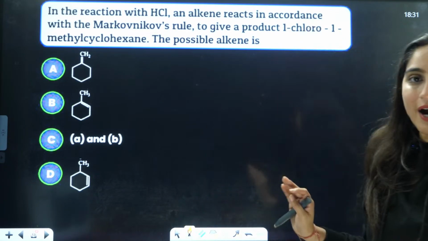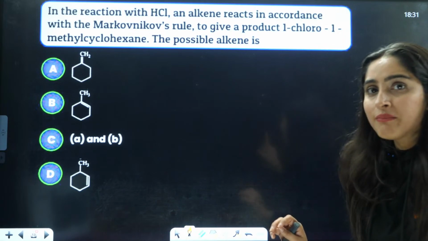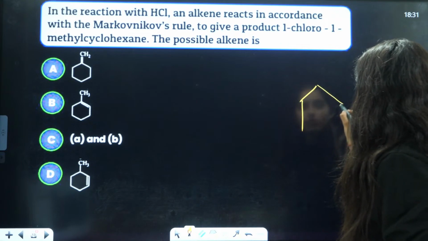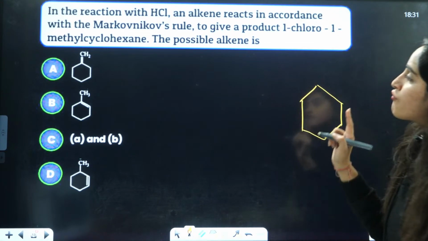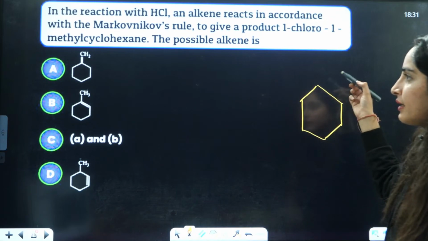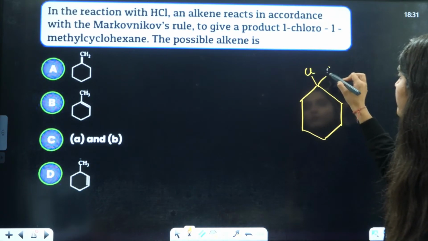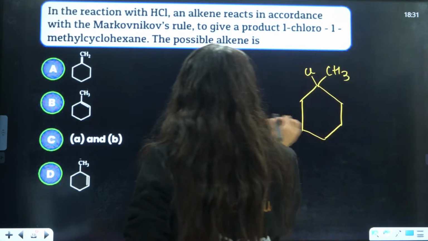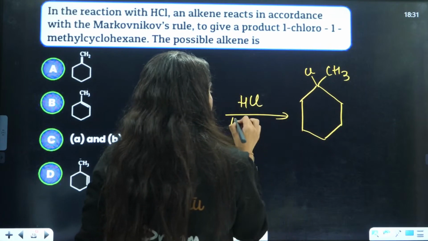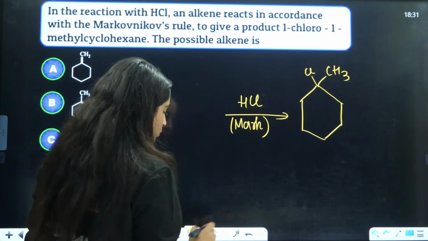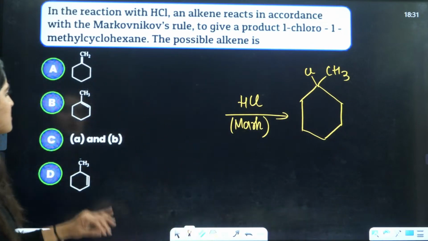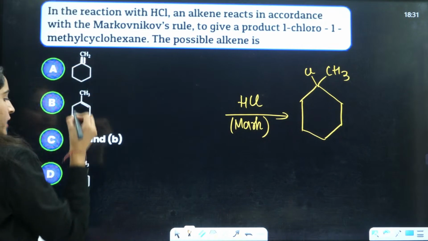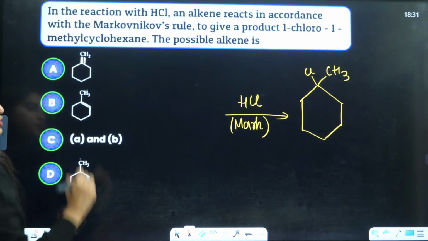Firstly, let us draw this product, that is 1-chloro-1-methyl cyclohexane. Cyclohexane means this thing, right? 1-chloro-1-methyl, let us draw it here, right? They are saying that this is formed by some HCl Markovnikov addition. You have to tell which alkene could have formed this. Options are given: this, this and this. Here, this is the double bond over here, right? Here the double bond is over here, here the double bond is over here.